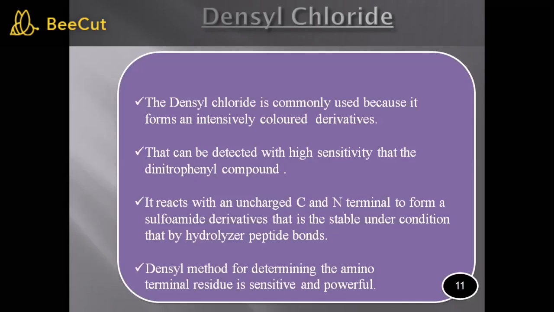Again, in the same way we are using dansyl chloride. We will add dansyl chloride into our sample. Then again our sample will be labeled with dansyl chloride. Afterwards we have to carry out the hydrolysis, and after hydrolysis the N-terminal amino acid residue which is labeled with the dansyl chloride we will get, and other amino acids will get separated. Again we have to carry out the HPLC, and we have to determine which amino acid was present at the N-terminal of the peptide.